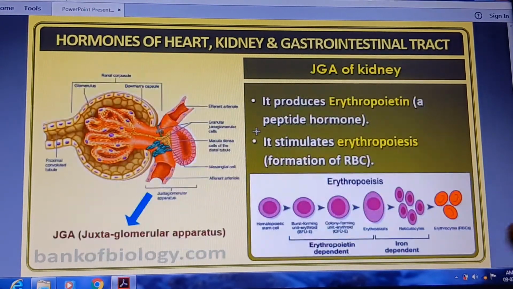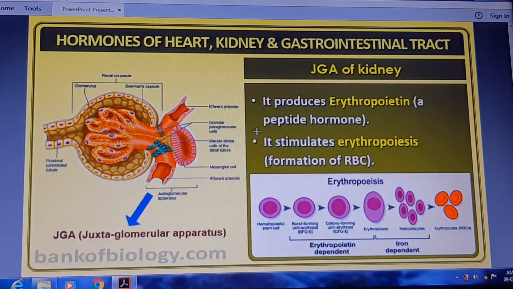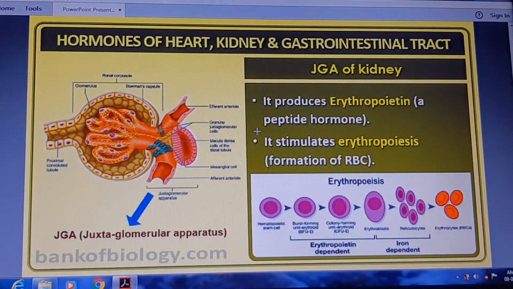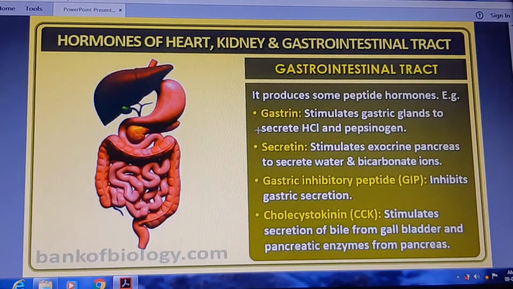The JGA of the kidney produces erythropoietin, a peptide hormone. It stimulates erythropoiesis, the formation of RBCs.